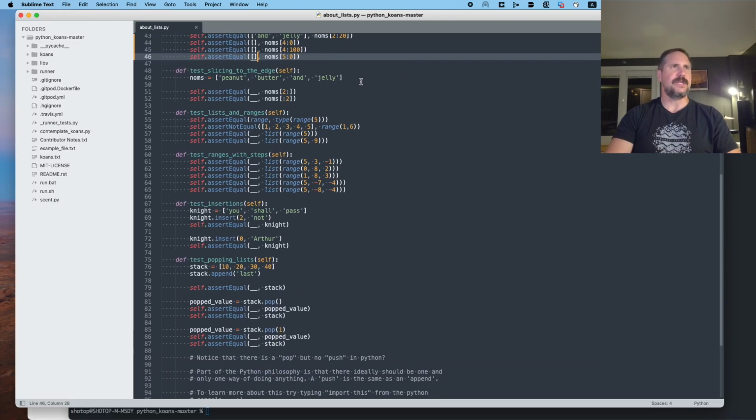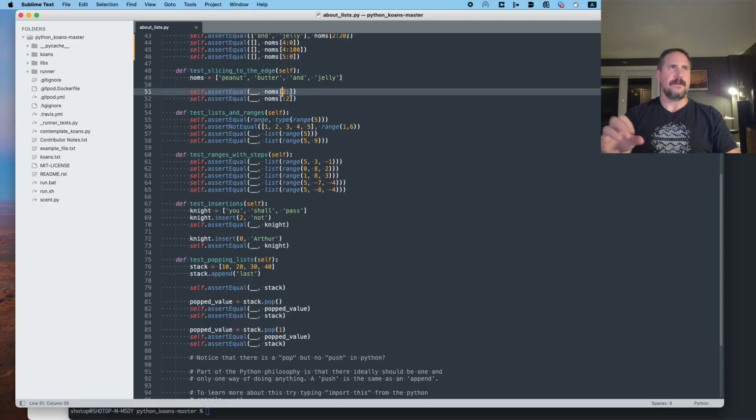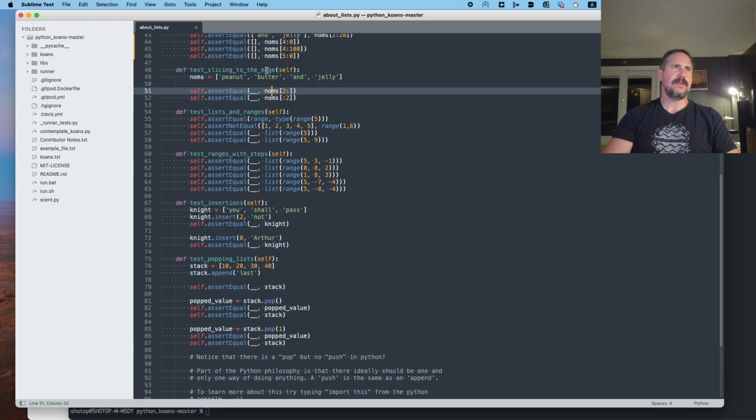Test slicing to the edge. Okay, so we've got variable noms set to a new list. Assert equal. So I think this is slicing and some shorthand form of saying, give me everything beginning at some index all the way to the end of the list. So beginning at 0, 1, 2. So I think this will return a new list with the items jelly. Oops. And let's run that.